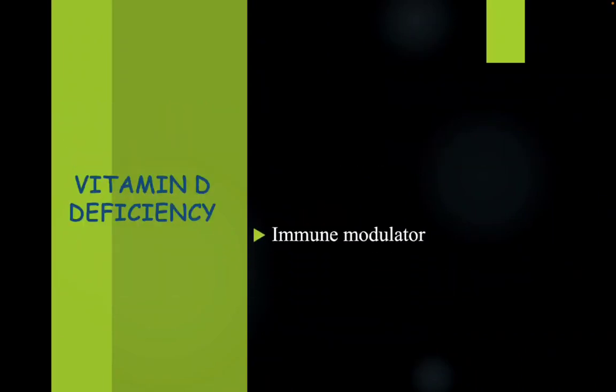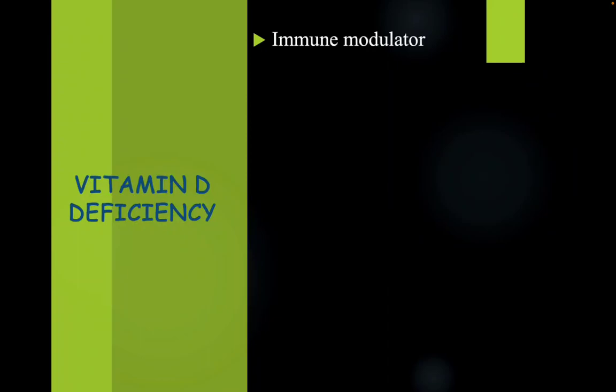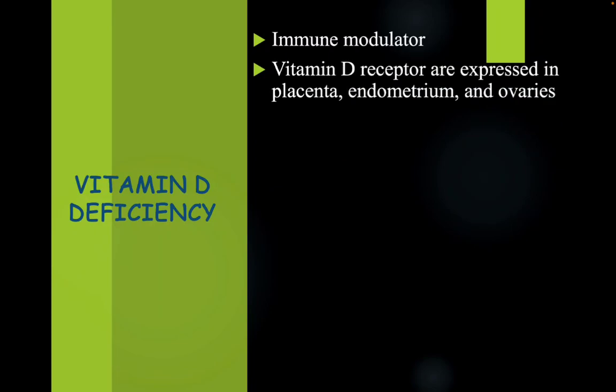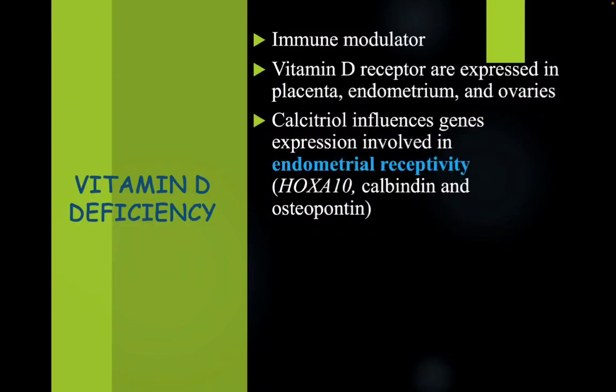So coming on to vitamin D deficiency, vitamin D is an immune modulator. It is a vitamin, but it is an immune modulator. Vitamin D receptors are expressed in placenta, endometrium, and ovaries. And calcitriol influences gene expression involved in endometrial receptivity.